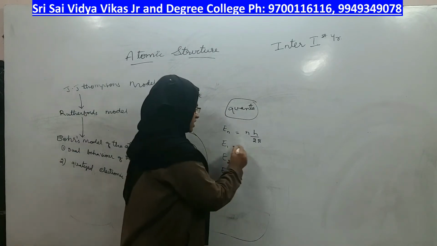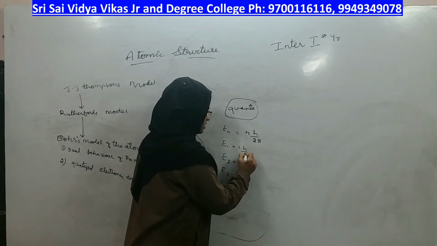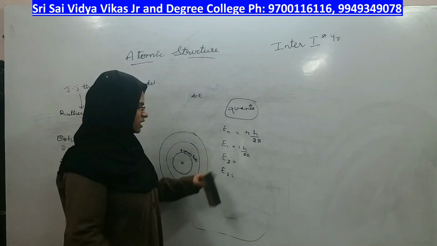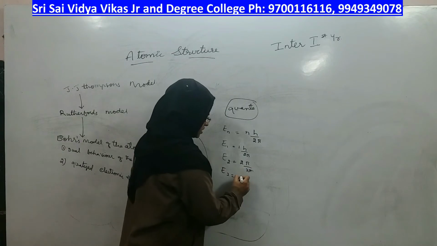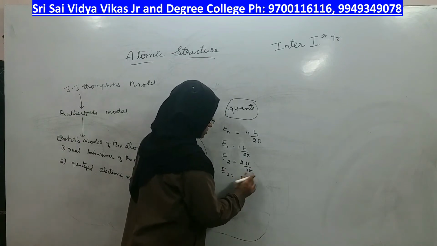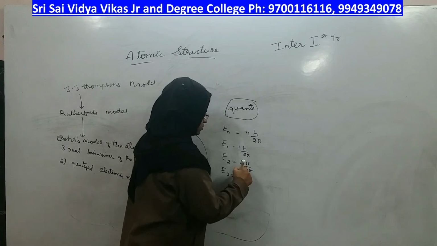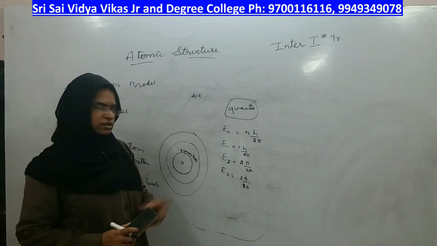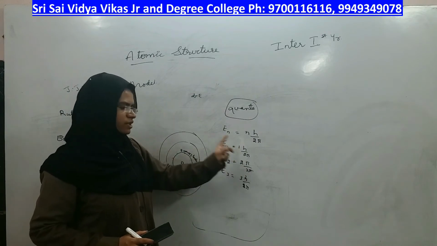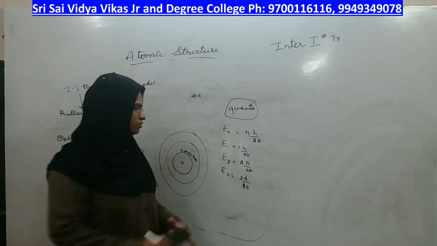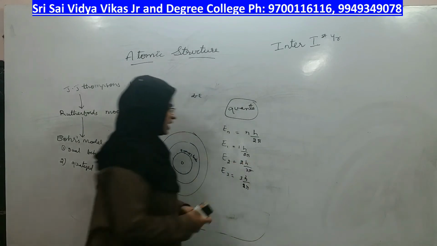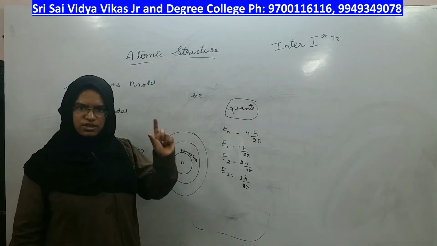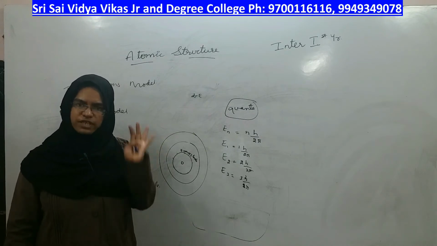If the first energy level is there, 1h by 2 pi, the second level is 2h by 2 pi, and the third energy level is 3h by 2 pi. You should not make it 2 pi, 3 pi, 4 pi; it shall always be 2 pi. 1h by 2 pi for the first level, 2h by 2 pi for the second level, and 3h by 2 pi for the third level, and each and every level has certain quanta of energy which is always fixed.